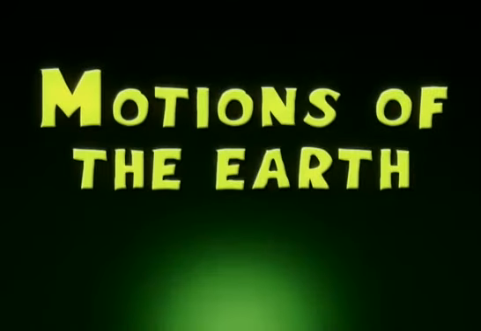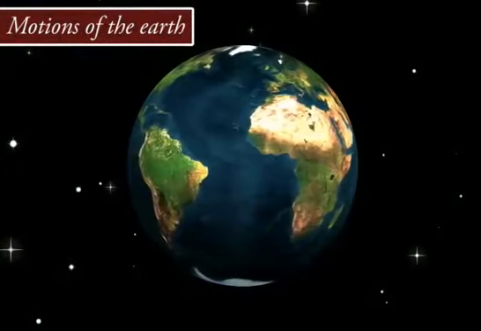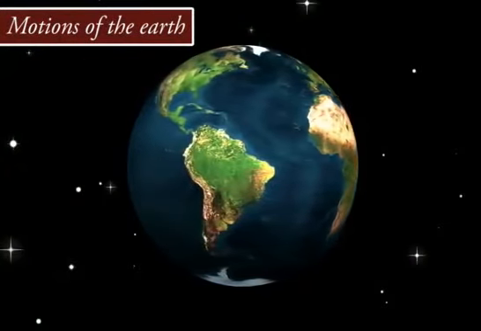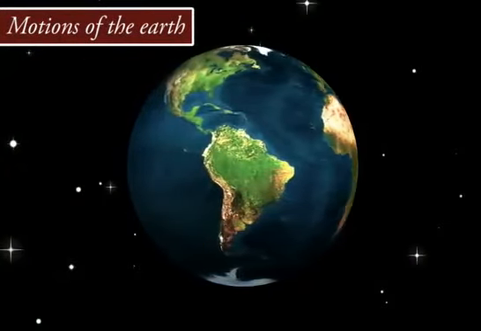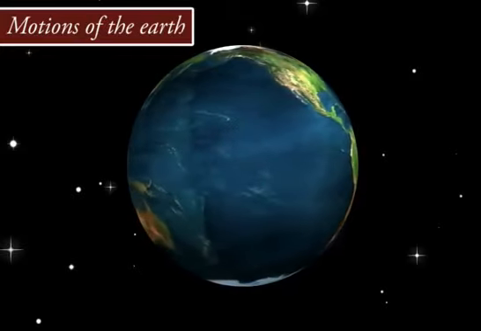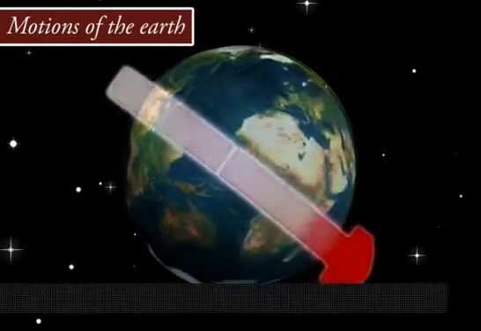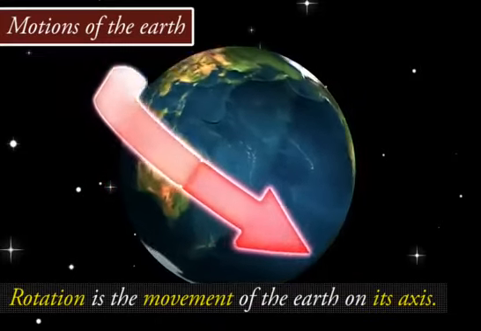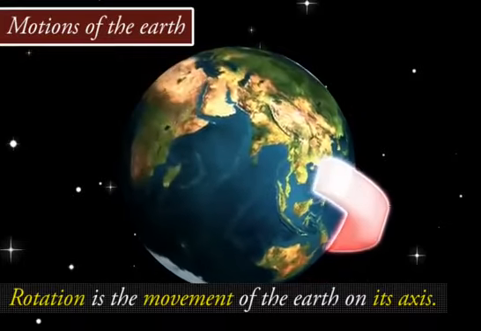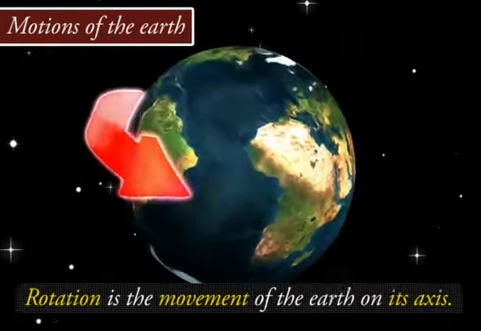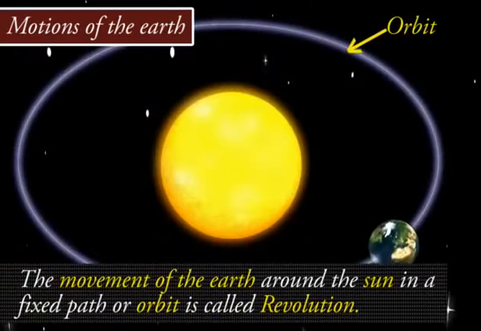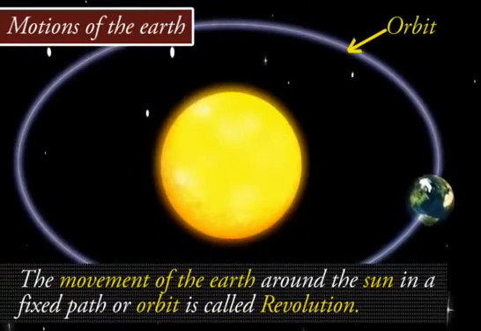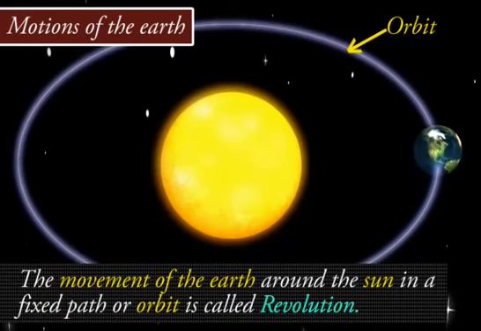Motions of the Earth. As you know, the Earth has two types of motions, namely rotation and revolution. Rotation is the movement of the Earth on its axis. The movement of the Earth around the Sun in a fixed path or orbit is called revolution.